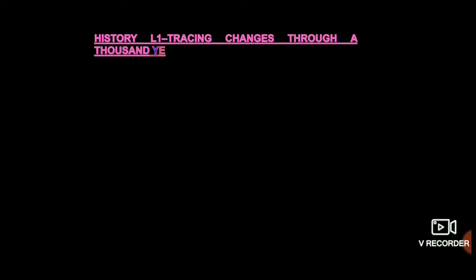Chapter is from History, Lesson 1, Tracing Changes Through 1,000 Years. Number 1. The 8th to 18th century is regarded as the medieval period in India.